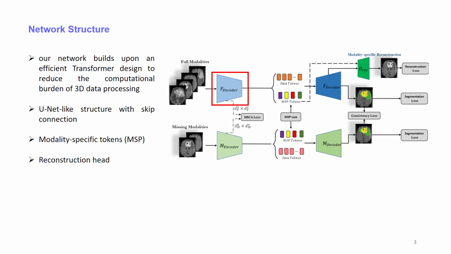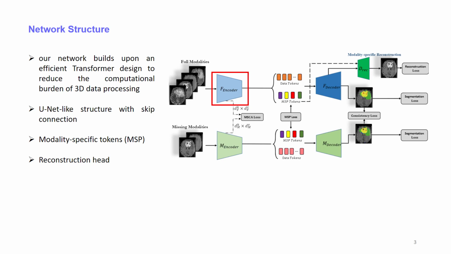Our network architecture follows a co-training strategy and utilizes two parallel networks. Both networks contain the same architecture, but they receive different inputs, where the first network operates on full modality data, while the second network works on the incomplete data, where the objective is to guide the missing modality paths by the full modality network.